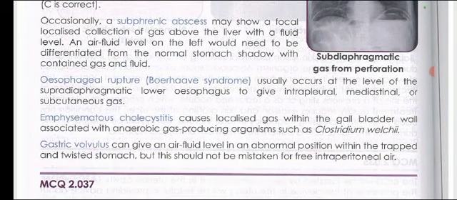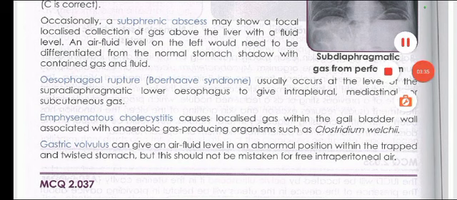Emphysematous cholecystitis causes localized gas within the gallbladder wall, associated with anaerobic gas producing organisms such as Clostridium welchii. Gastric volvulus can give an air fluid level in an abnormal position within the trapped and twisted stomach, but this should not be mistaken for free intraperitoneal air.